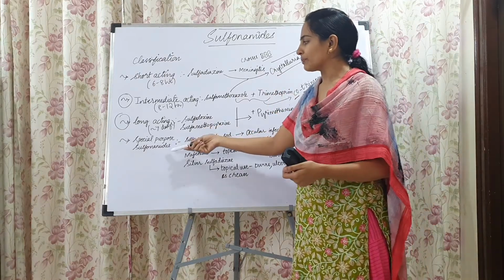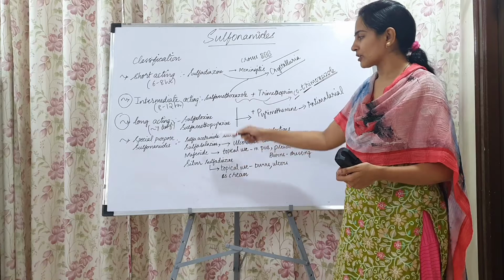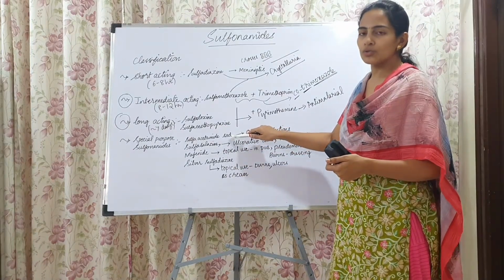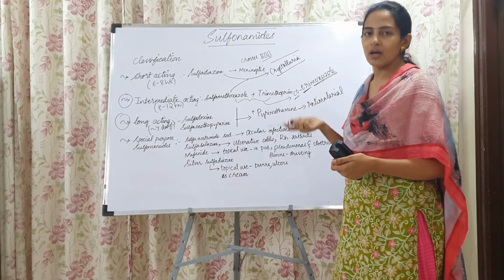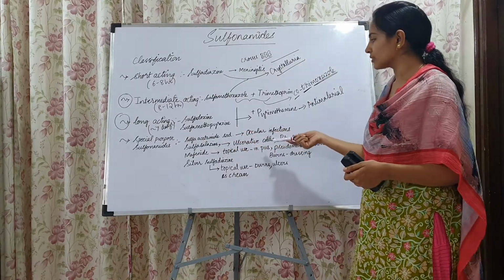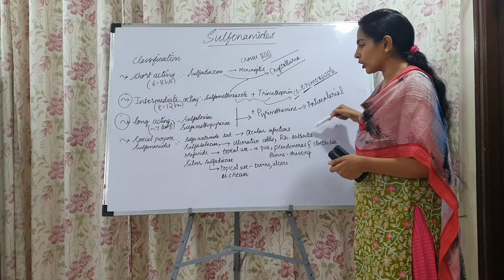Next are the special purpose sulfonamides. Among these, you have sulfacetamide sodium, which is used in ocular infections as eye drops. Next is sulfasalazine. Sulfasalazine is used to treat ulcerative colitis and rheumatoid arthritis.